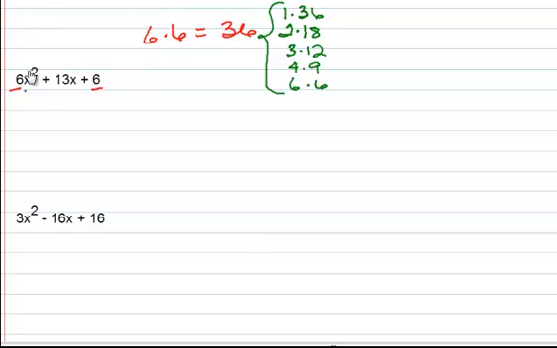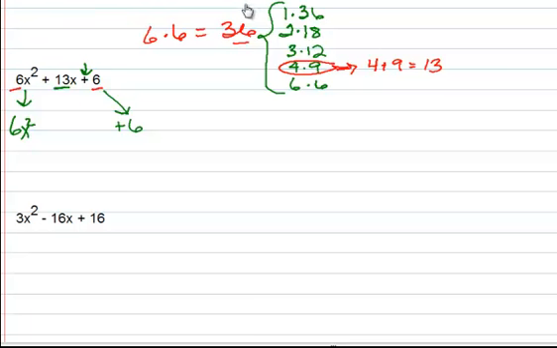So now, again, we keep the 6x squared. We keep the 6. And now this term says that we have to find factors that add to 13. So we find one that adds to 13. 4 plus 9 is equal to 13. And of course, 4 times 9 is 36. So that's our set of numbers there.